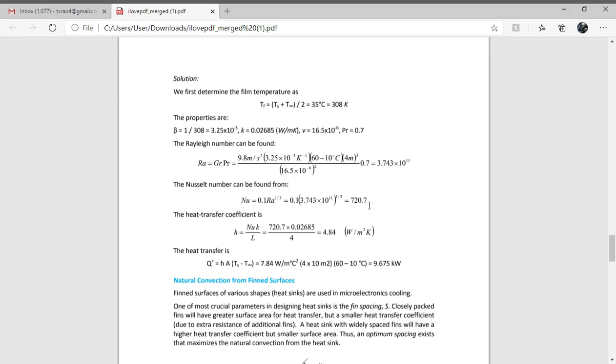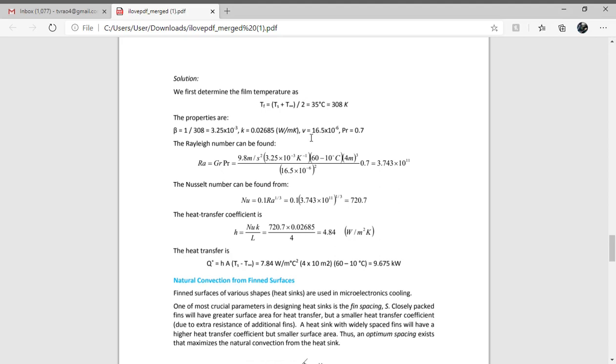Once you know Nusselt number, we can find the heat transfer coefficient, h value. Once we know the heat transfer coefficient, we can calculate the amount of heat transfer with the help of Newton's law of cooling, hA into delta T. So in natural convection problems we can solve using a simple procedure. First find the film temperature.